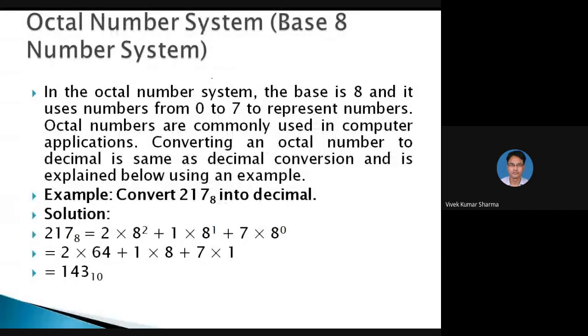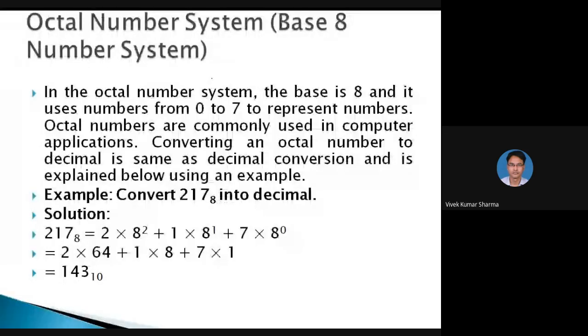In the octal number system, the base is 8, so there are 8 symbols, 0 to 7. Because the base is 8, you put 8 to the power 0 in the first place, 8 to the power 1 in the tens place, and 8 to the power 2 in the hundreds place. In this way you can write 27 in base 8.